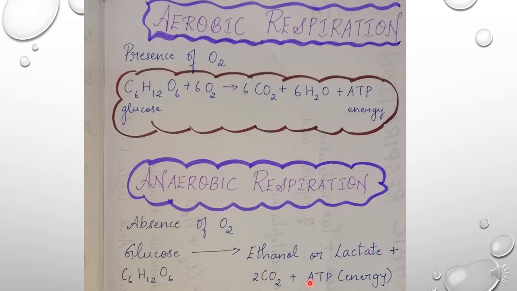So these are the two types of respiration occurring in the plants. One occurs with oxygen, that is called aerobic respiration. The one occurring without oxygen is called anaerobic respiration.